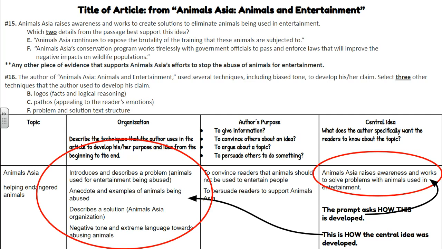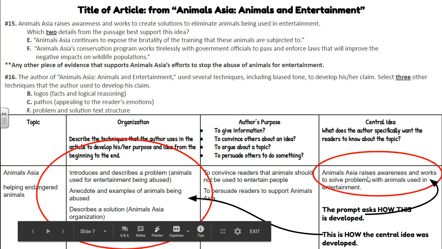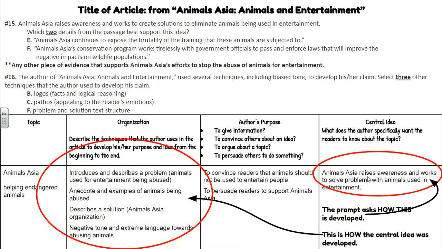And if you didn't understand that from reading the text, then if you looked at the title, you could see that they're separating Animals Asia from Animals and Entertainment. So it's like these people are talking about animals and entertainment. So these could potentially be the authors of this passage. So the topic is Animals Asia. Now, what did the author want you to know specifically about Animals Asia? Well, probably something to do with animals and entertainment. It says Animals Asia raises awareness and works to solve problems with animals used in entertainment.